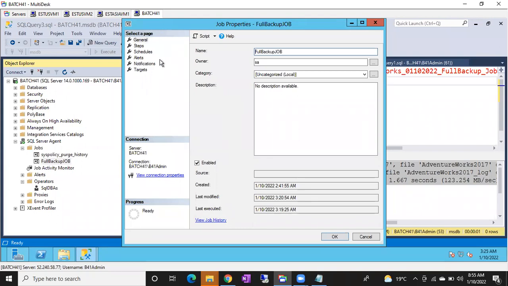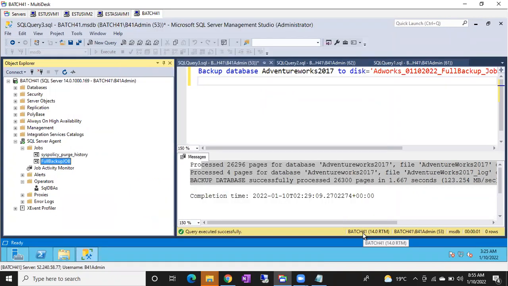The problem with this job is whenever we run it, it is going to append to the existing backup set, which is not good. Maintenance wise, it is very difficult. Your backup size will be increased. Which backup file are you going to delete? Very difficult, right? I want a solution.